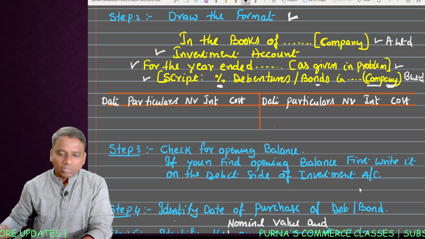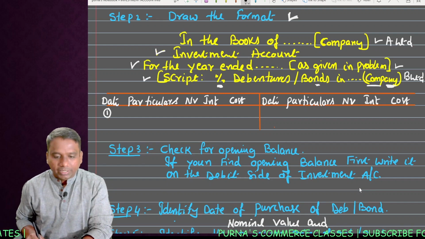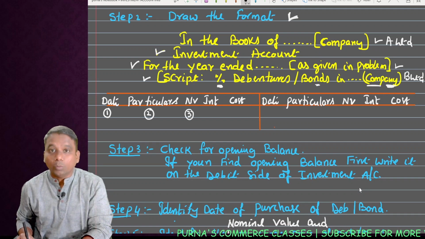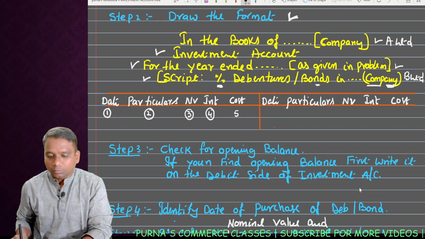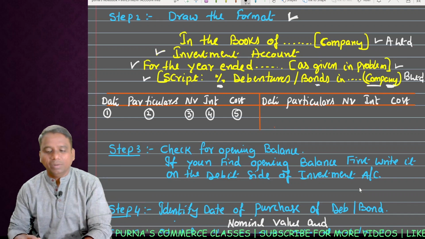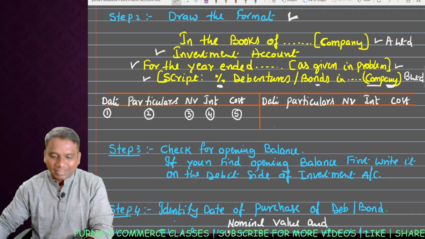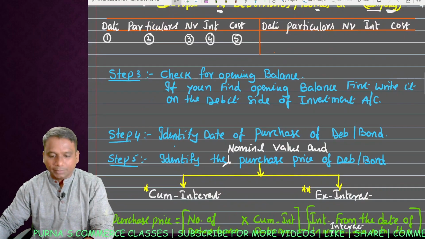Now what is the format of this investment account? Observe. First, the date column, next the particulars column, next, as you know, the nominal value, next the interest column, next the cost column. Total 5 columns on the debit side and 5 columns on the credit side. After drawing the format, next step, look at step 3.